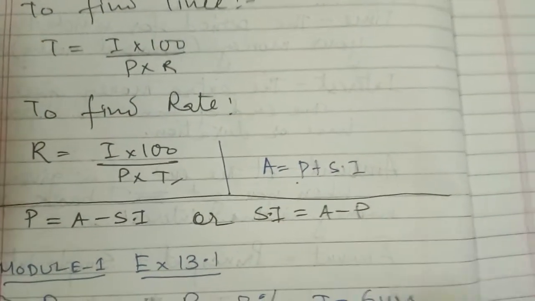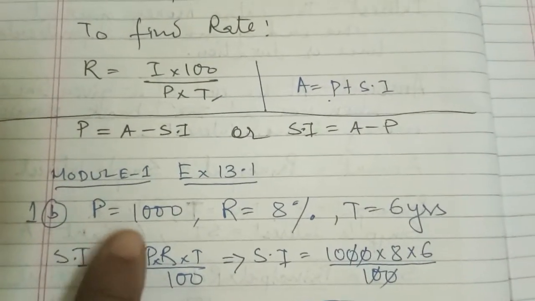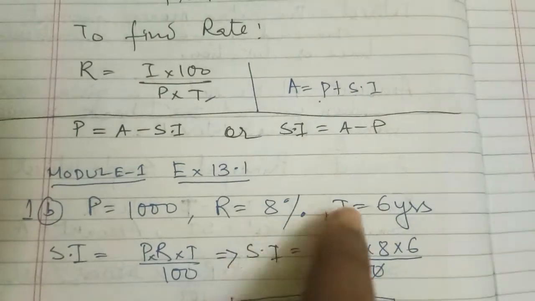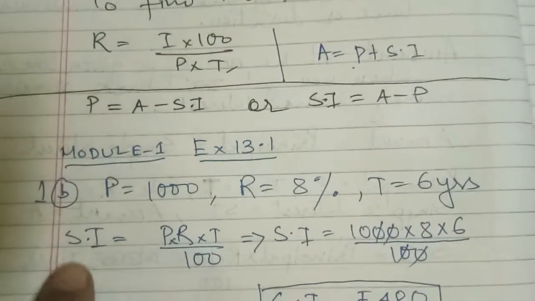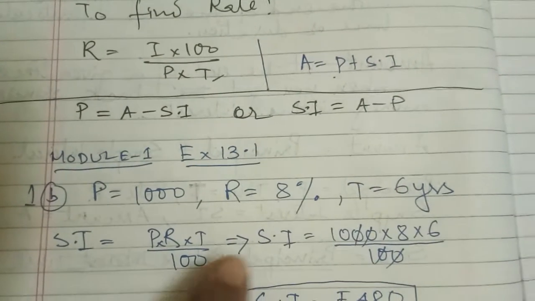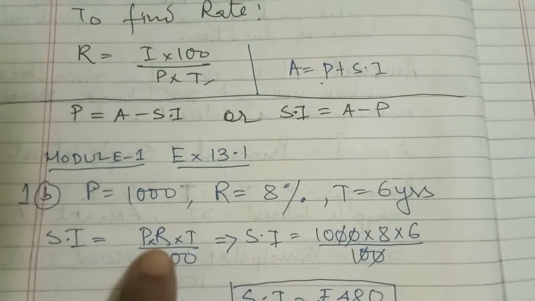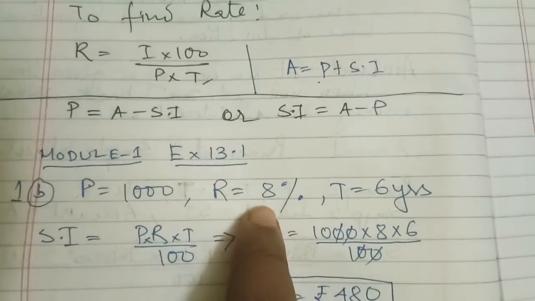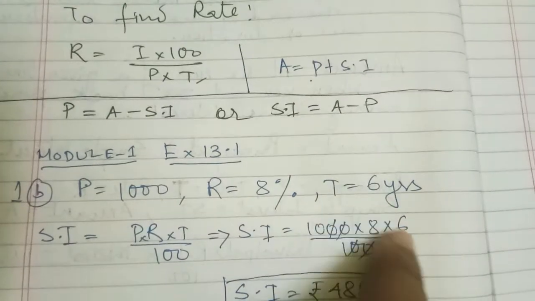Now I have taken one question from your exercise 1B. Principal is given as 1000, R is 8%, T is 6 years. They have told us to find the simple interest. I have written the formula, then substituted the values: P is 1000, R is 8, and T is 6.